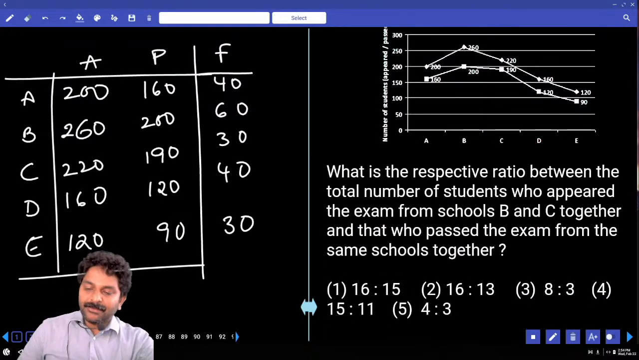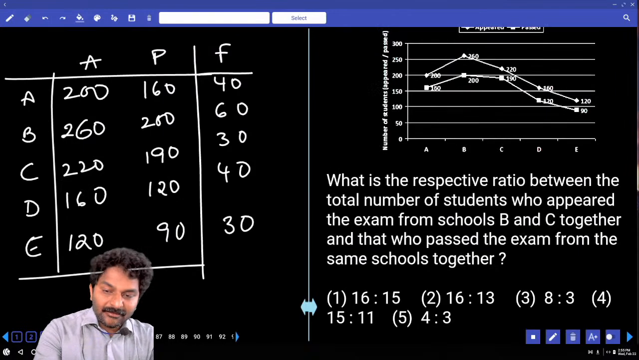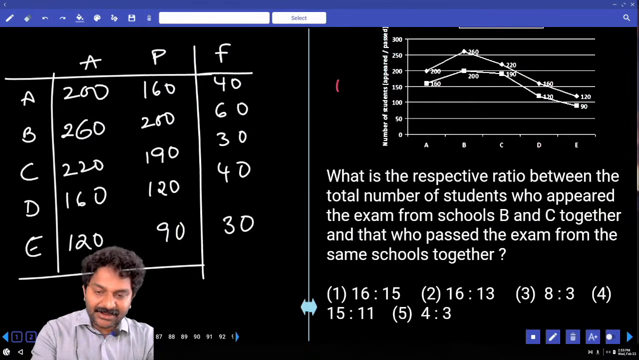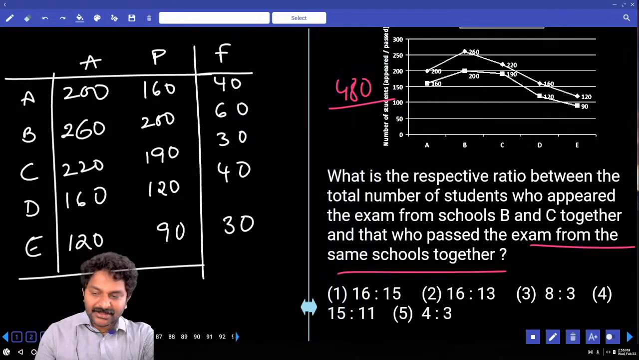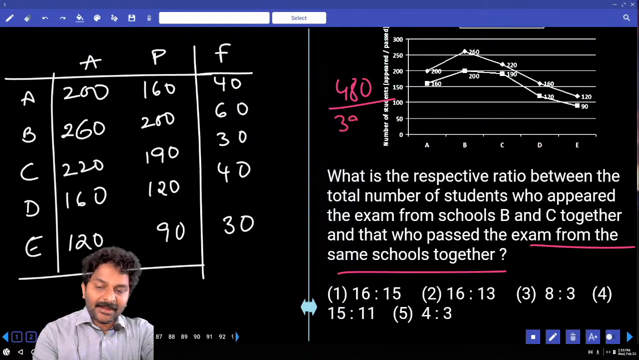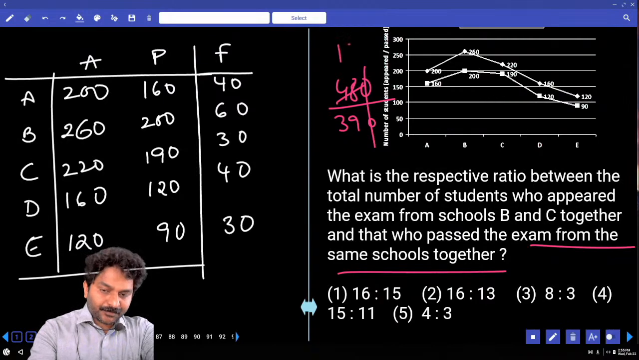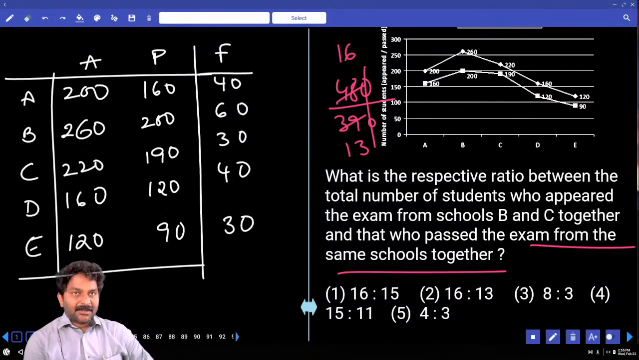What is the respective ratio between the total number of students who appeared the exam from B and C together, and those who passed the exam from the same schools together? Appeared candidates from BC together: 480. We were asked to calculate the ratio, that is 480 by BC passed candidates, 390. Zero cancels. Cancellation with 3: 16 times, 13 times. 16 is to 13, second option.